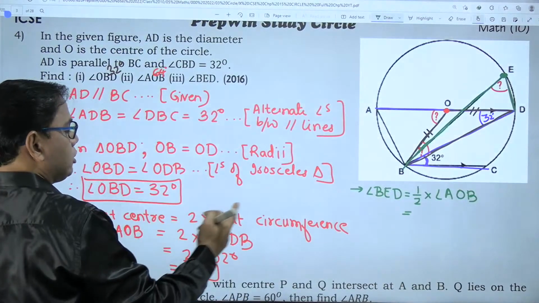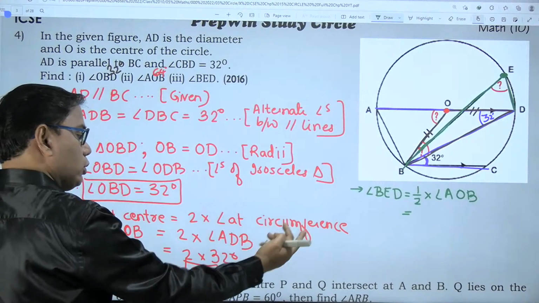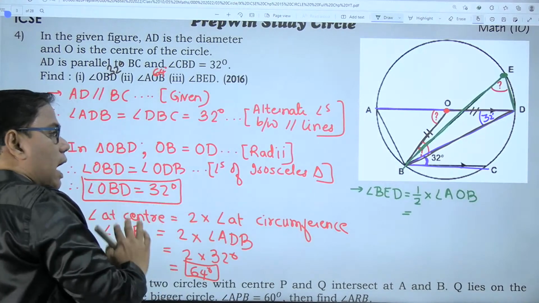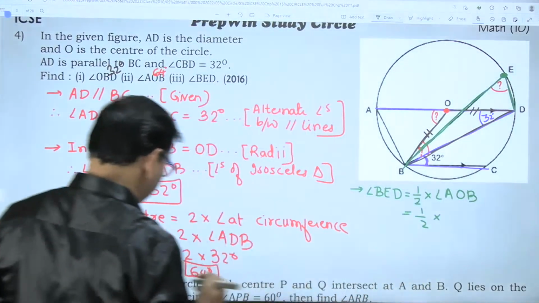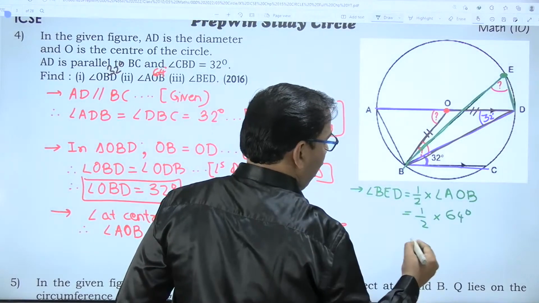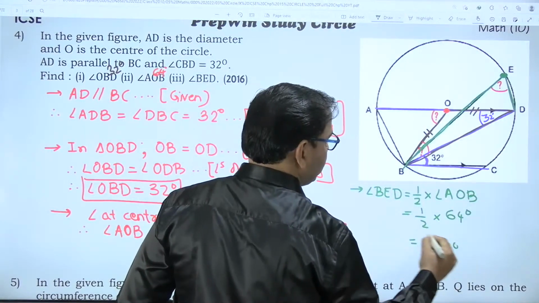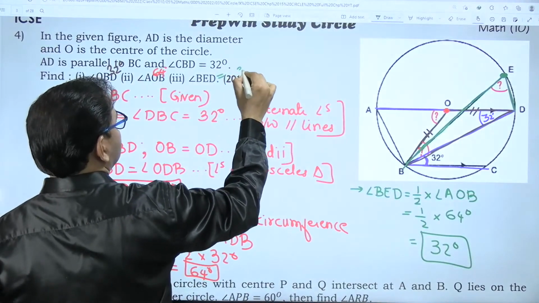Okay, the angle at the center is twice the angle at the circumference, or in other words, the angle at the circumference is half the angle at the center. So half of angle AOB, did I get angle AOB as 64? Yes. So half of 64 is 32 degrees. So the answer for my third part is also 32 degrees.